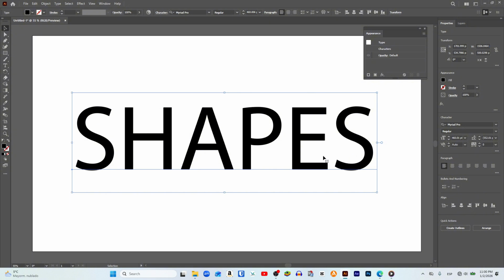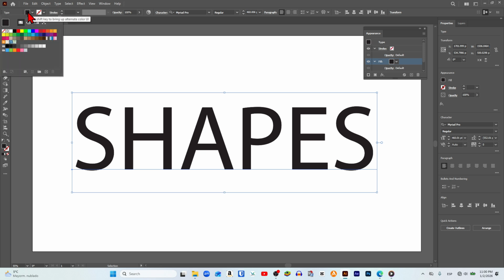To do this, in the lower left part of this panel, we will see three icons, and we click on the middle icon. As you can see, a block called Fill is added, and this is because even though we previously gave the text a fill color, in this panel it had not been created, and therefore we would not be able to convert it into shapes.